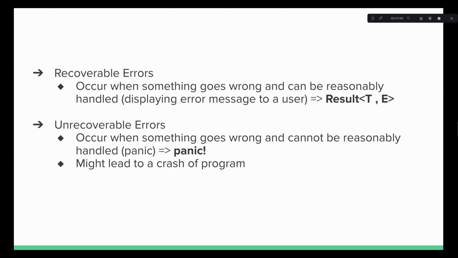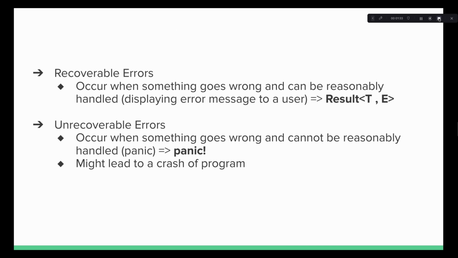This can lead to data loss or corruption, especially if the program was in the middle of modifying important data when the panic occurred. In other scenarios, panics might lead to a whole program crash, which can lead to denial of service. Overall, it's important to avoid panic whenever possible and to handle recoverable errors in a controlled and predictable way.